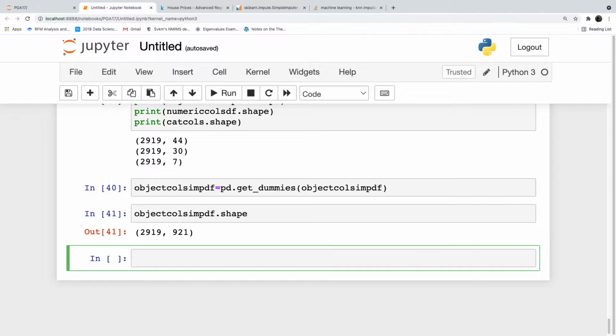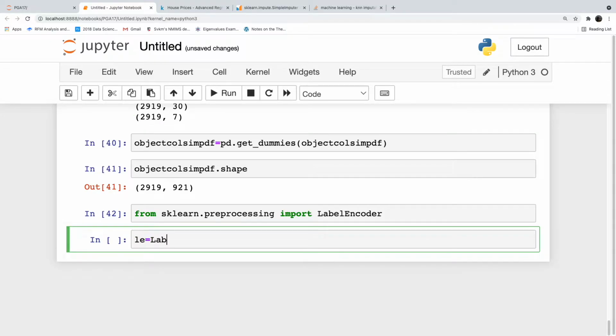So we will go back to our label encoder. Label encoder looks to be the safest option in this case. From sklearn.preprocessing import LabelEncoder.